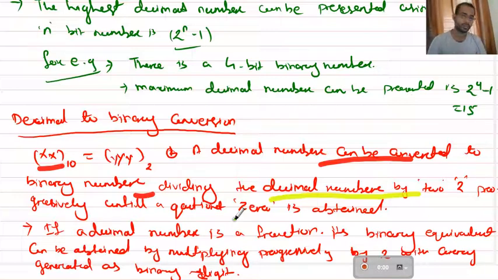If your decimal number is fractional, then there is a different approach. What is that approach? If a decimal number is a fraction, its binary equivalent can be obtained by multiplying progressively by 2, with the carry generated taken as the binary digit. When you multiply, we have to consider the carry generated after multiplying, and we have to consider that as the binary digit.